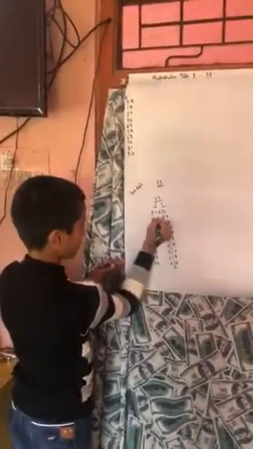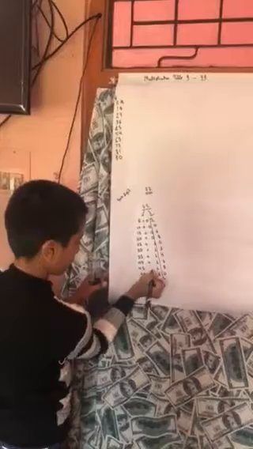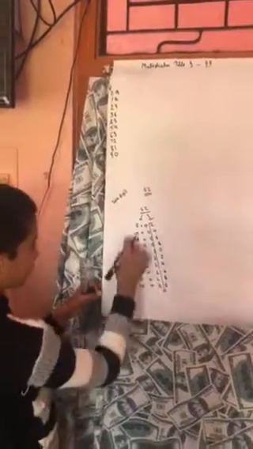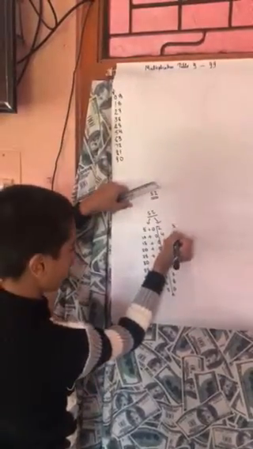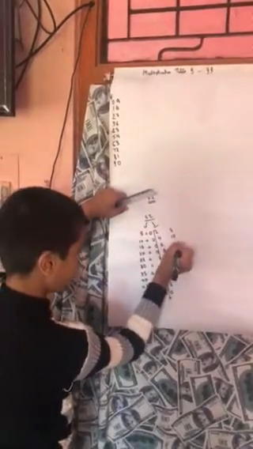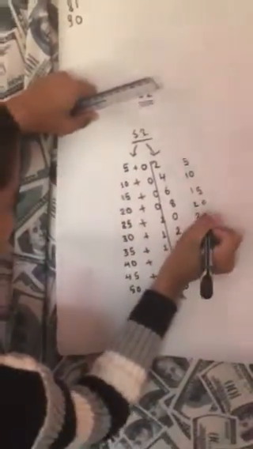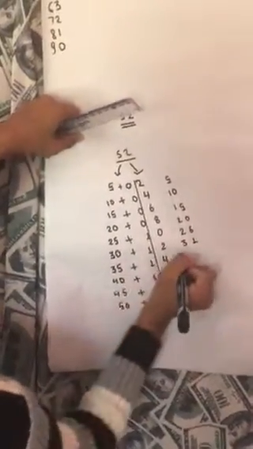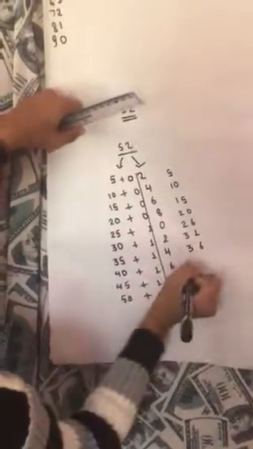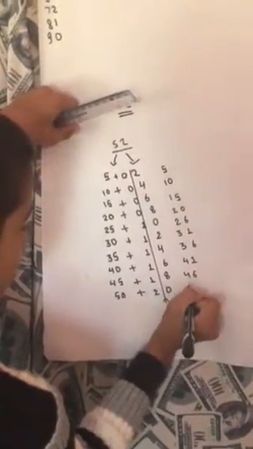I have done the margin here. Now we will add this. 5 plus 0 is equal to 5. 10, right here. 15 plus 0, 15. 20 plus 0, 20. 25 plus 1, 26. 30 plus 1, 31. 35 plus 1, 36. 40 plus 1, 41. 45 plus 1, 46. 50 plus 2, 52.